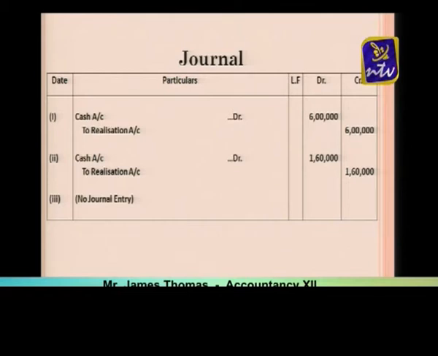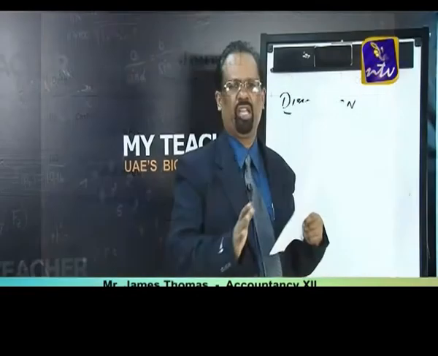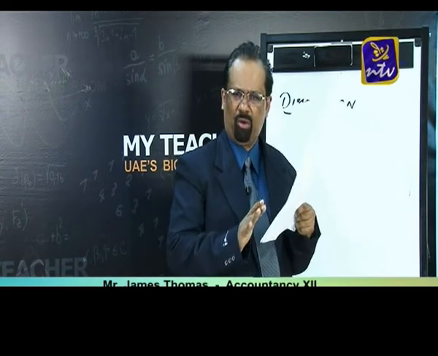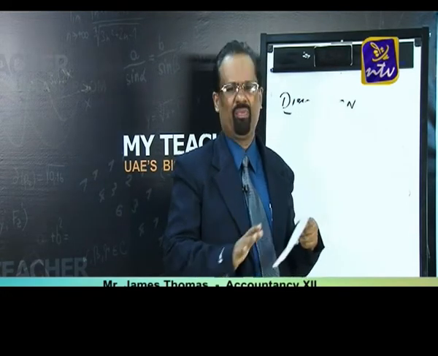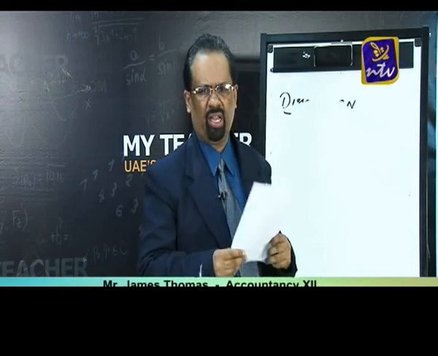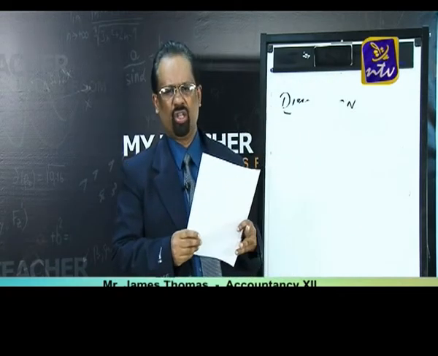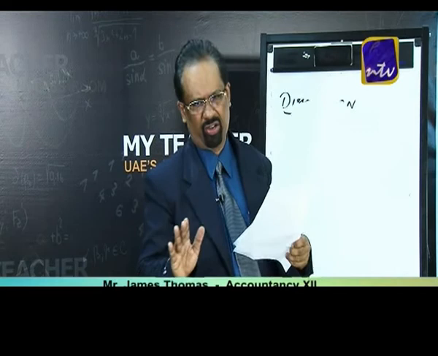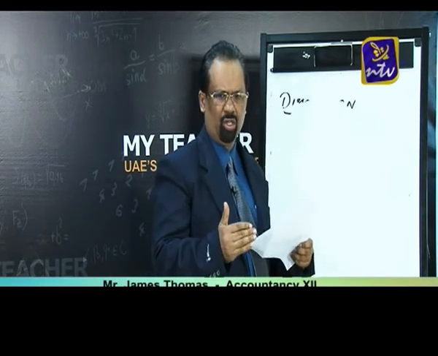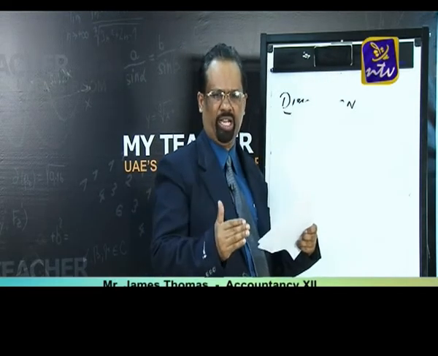Then last point, that is also a very important entry. You can see creditors accepted machinery and debtors in full settlement of their claim. One of the creditors is taking over our assets, machinery and debtors, in full settlement of their claim. So here my question is, are we passing a journal entry or not? Answer is very simple. It is a mutual adjustment. Excess amount we are not paying. It is a full settlement. That is why we are not passing any journal entries. Your answer will be no journal entry.